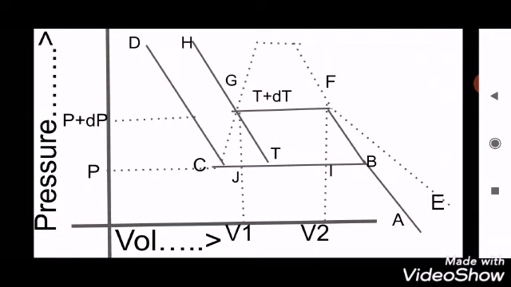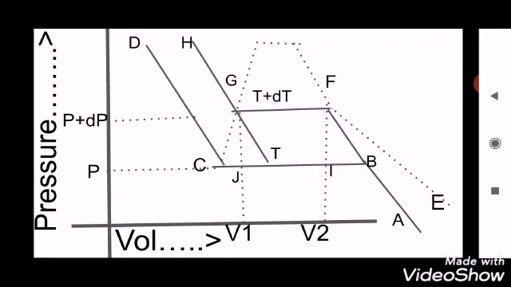Along GH, it is in the liquid condition. So along FG, the vapor starts to liquefy at temperature T plus dT and at constant pressure P plus dP, which is a process similar to that of the isothermal ABCD.